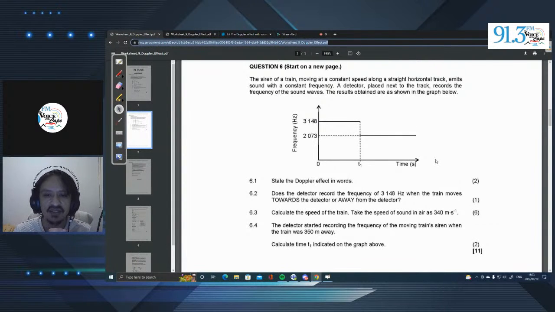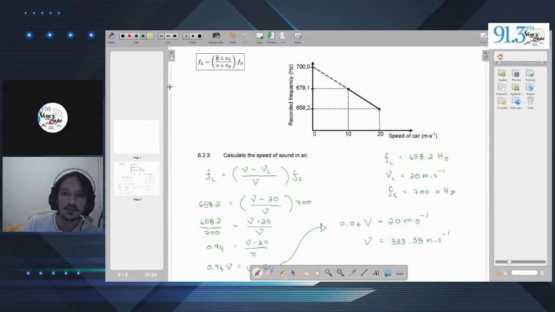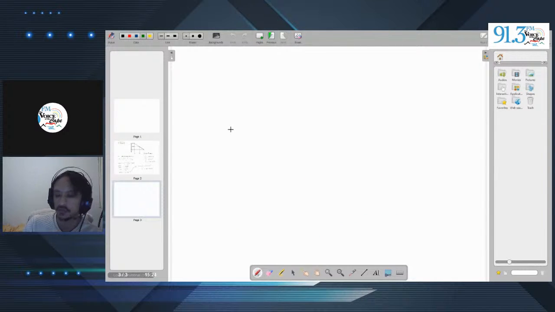6.2. Does the detector record the frequency of 3,148 hertz when the train moves towards the detector or away from the detector? Well, if the train is moving, let's imagine the scenario. We can open a new page up. It's always good to conceptualize these things. I always tell the students, conceptualize, conceptualize, conceptualize. It's very important. If you can imagine what is going on, it will make things so much easier for you.